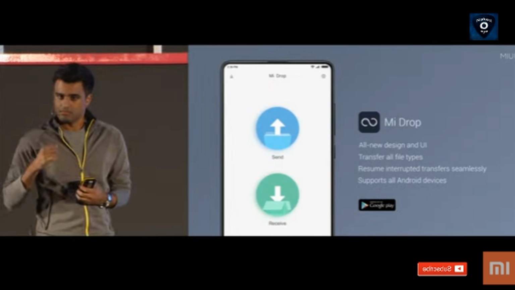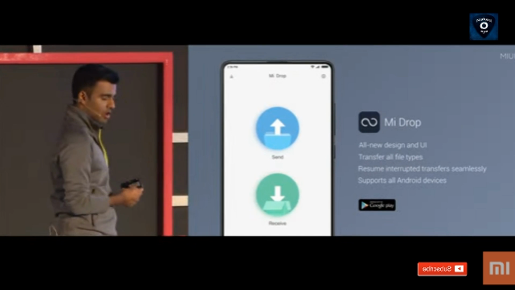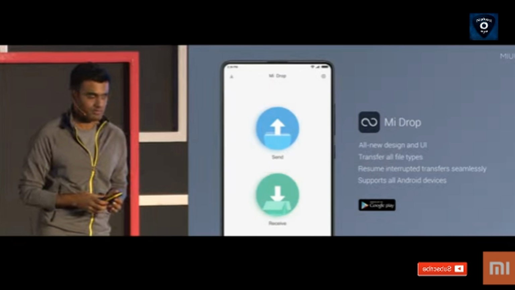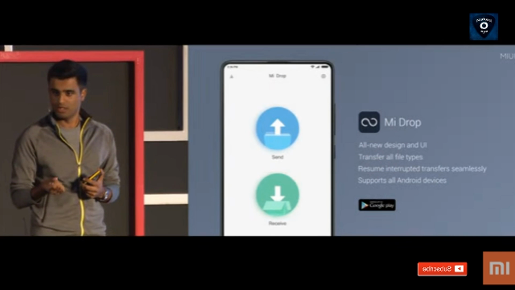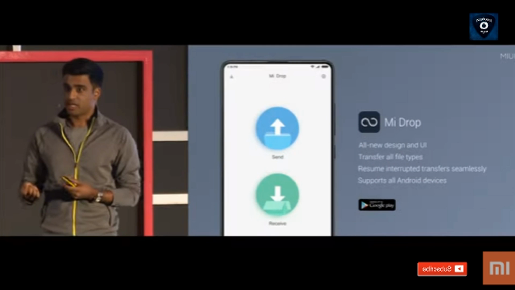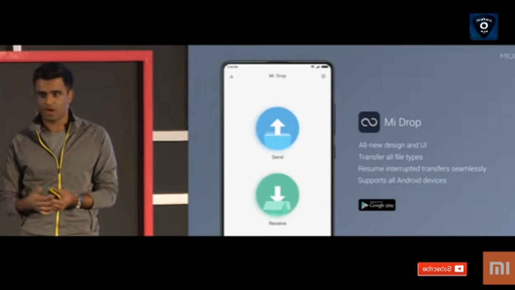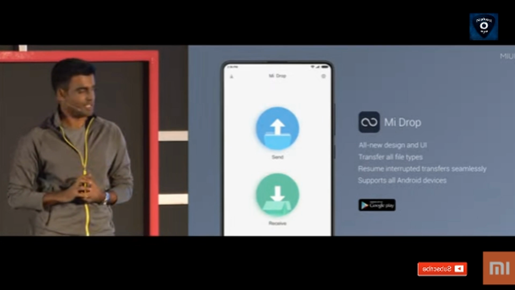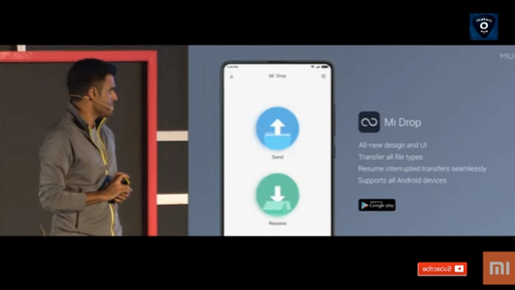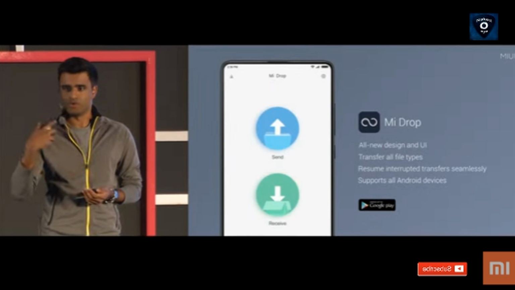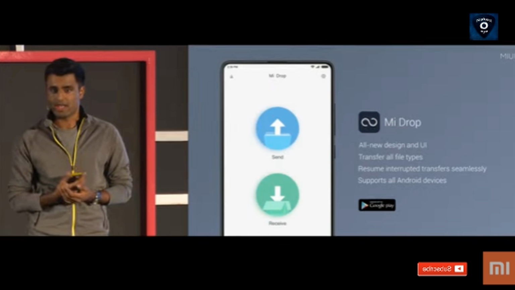So Mi Drop, it's a separate app now, all new design and UI. One of my favorite features here is that you can actually resume transfers that get interrupted. So if you're transferring a huge file, very often you might have some trouble with connectivity, and Mi Drop will let you resume it seamlessly. It's also available now on the Play Store, so you can transfer to any Android device.